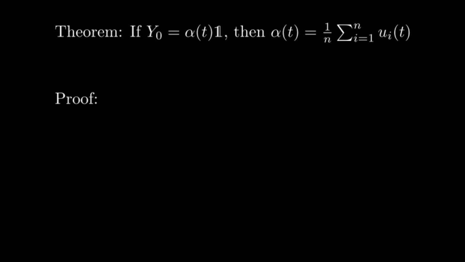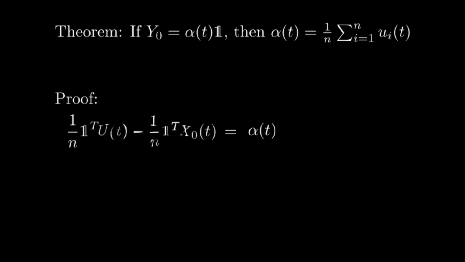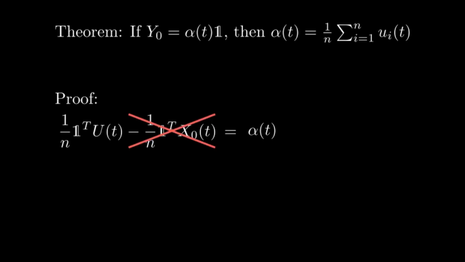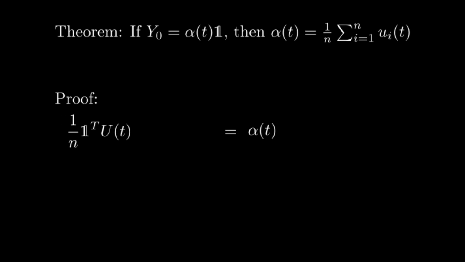Start with y0 and multiply with the vector of 1s and divide by n, where n is the number of nodes. Note that the scalar product of the vector of 1s by itself is in fact n. This leaves only alpha. Now, expand y0 by its definition, leaving these two terms, where the second term vanishes due to the lemma we showed before. This leaves us with the conclusion, which is that alpha is the average of the time-varying signals.